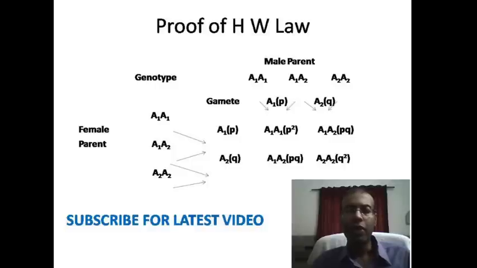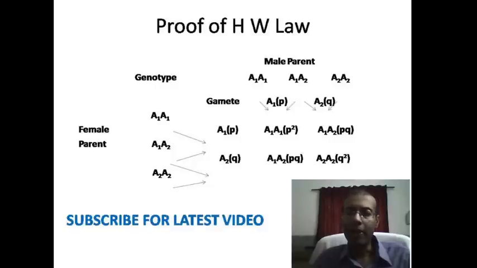In this way we have three types of genotypes for male and similarly three types of genotypes for female. What are those three types of genotypes in both male and female? A1A1, A1A2 and A2A2. A1A1 is homozygous dominant, A1A2 is heterozygous and A2A2 is homozygous recessive.